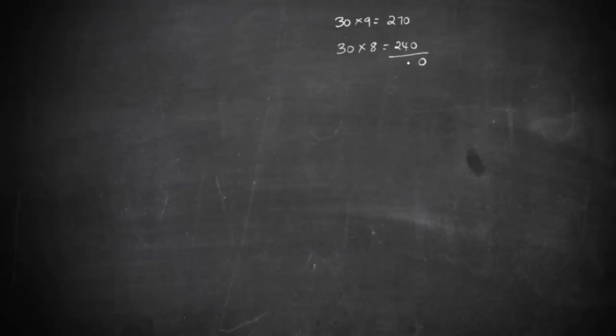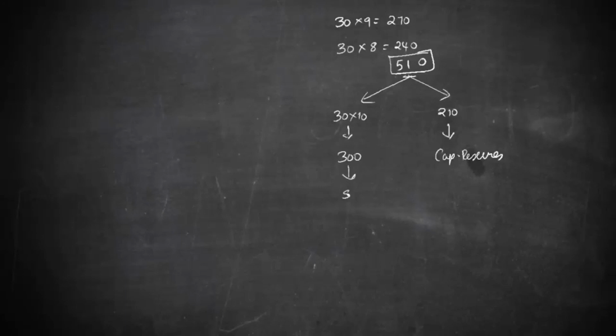So they have received 510 in total, but what is actually required on these shares is only 30 into 10, 300. So there is an excess portion of 510 minus 300, that is 210. This excess portion is called capital reserves.